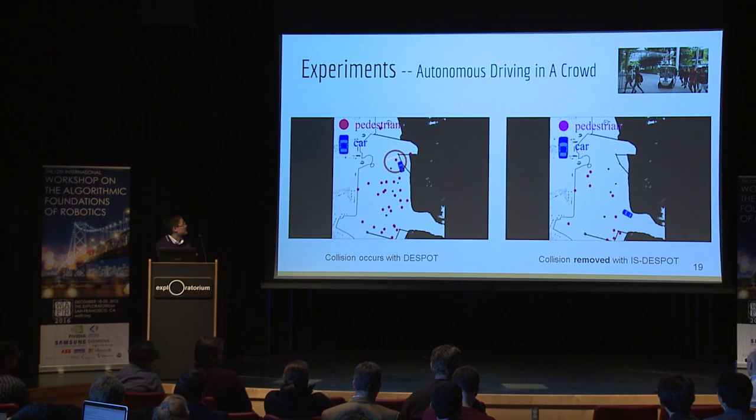We think this is because DESPOT failed to sample the collision event. And in our new algorithm, we increase the probability of sampling this event. This time, the planner successfully sampled the collision event, and it plans a better policy to avoid the collision.